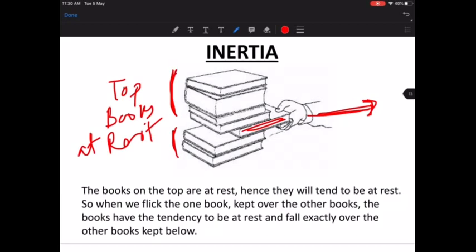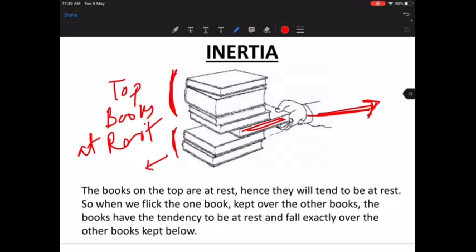So these books were at rest and they will continue to be at rest unless and until something pushes them. So when you flick this center book, all the other books will continue to be at rest and they will exactly land over the bottom books.